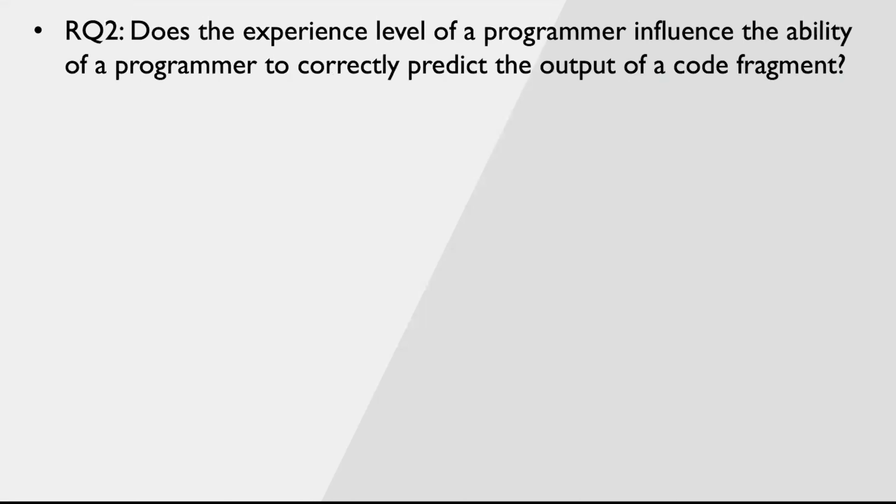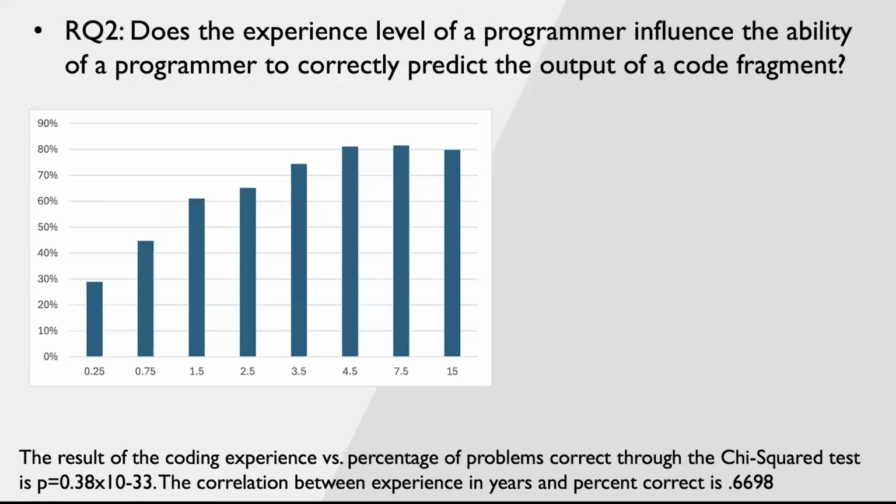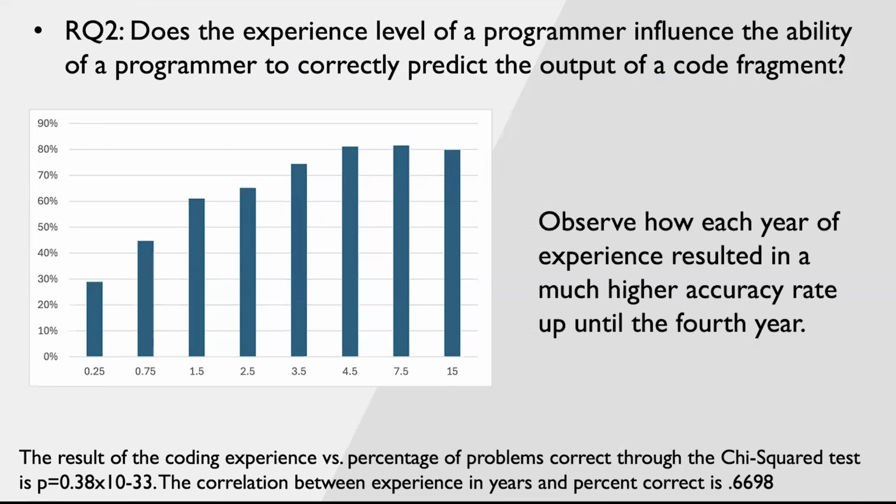Number 2, does the experience level of a programmer influence the ability of the programmer to correctly predict the output of the code? Here my p is 0.38 times 10 to the negative 33. In other words, we're highly confident this is not random chance. However, after about year 4, in other words, by the time they get their bachelor's degree, their ability to correctly predict the output of code levels off.